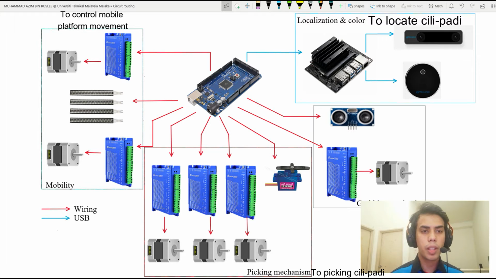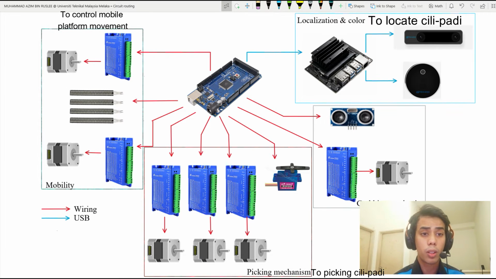The Cili Padi picking robot control panel circuit was developed according to the needs of the robot. The components that are used in the robot are taken into serious consideration in terms of functionality and compatibility. As you can see here, this is the circuit connection overview. The control panel circuit is separated into 3 node subsystems, and each of them has its own specific task. The main components needed to build the Cili Padi picking robot are actuator, sensor, and microcontroller.